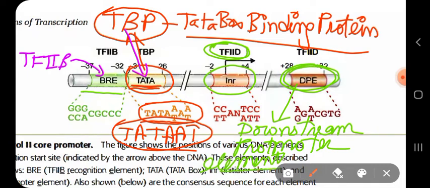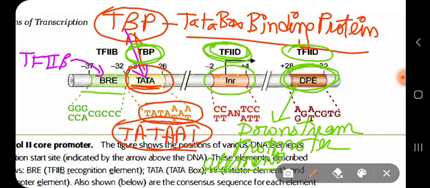In this downstream promoter element, here also TF2D binds. Well, TF2D is very large. It is a very large transcription factor. And one of the components of TF2D is your TBP. So TBP is also a part of TF2D.